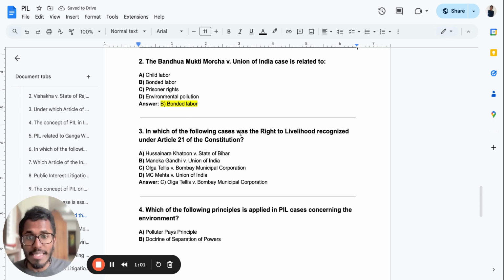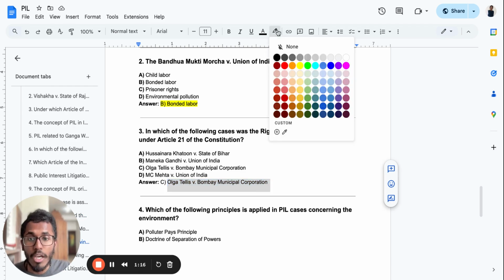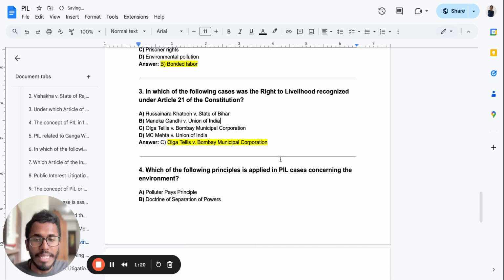In which of the following cases was the right to livelihood recognized under Article 21 of the Constitution? The right to livelihood under Article 21 was recognized in Olga Tellis versus Bombay Municipal Corporation. This particular case introduced it.